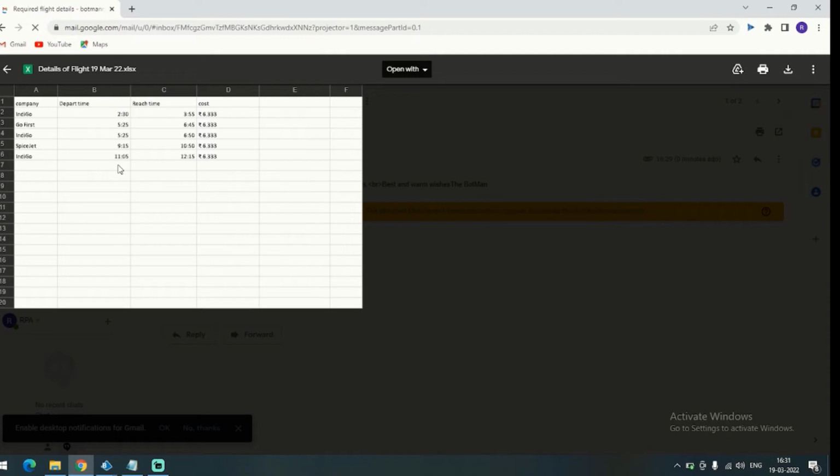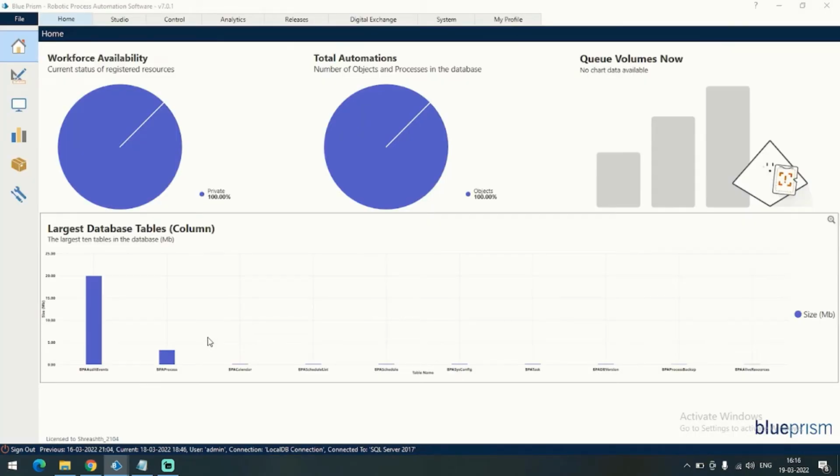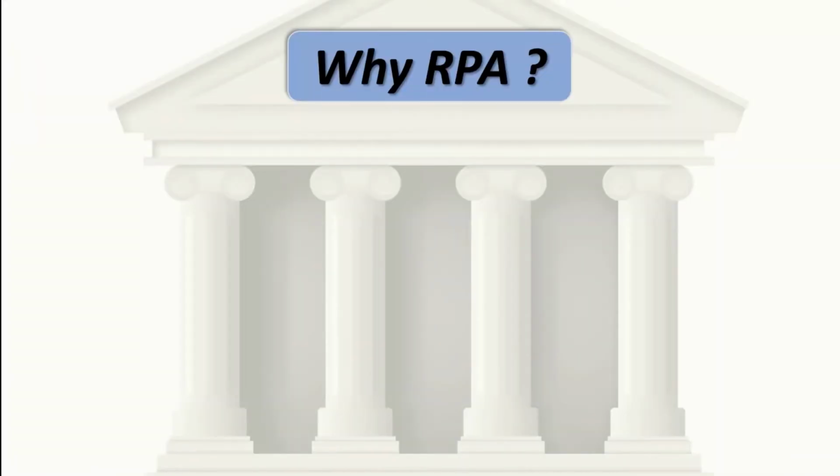This tool is so interesting and helpful that you can do all this tedious task easily by doing some automation once you get the knowledge about RPA. Let us get back to the slide and start the session once again. As you already know, RPA is quite a buzzword in the industry. Therefore, to provide you better understanding, I am going to explain why we should use RPA by sharing one more scenario based example with you.